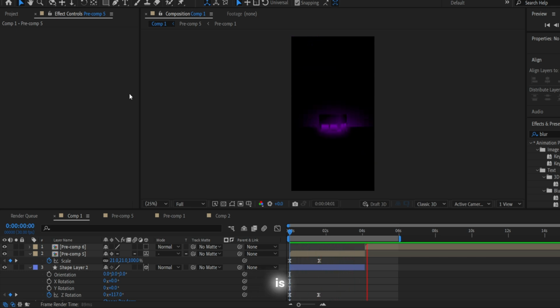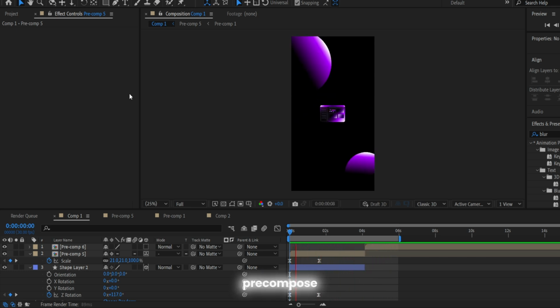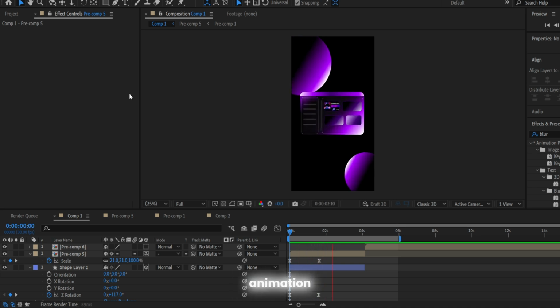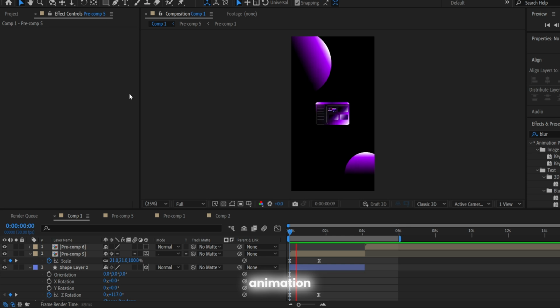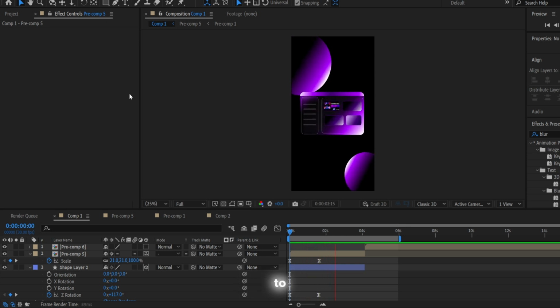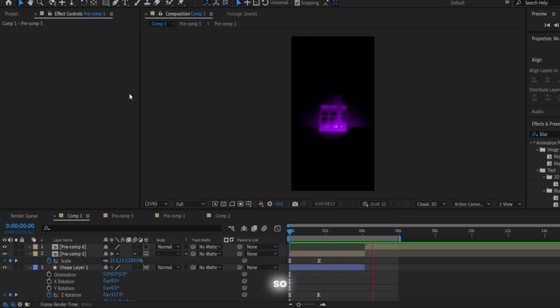So the next step is pretty easy. You just need to pre-compose your second animation and paste it to your first animation, to the ending of it. So you will see how it looks.